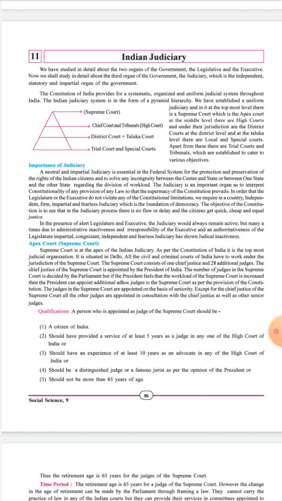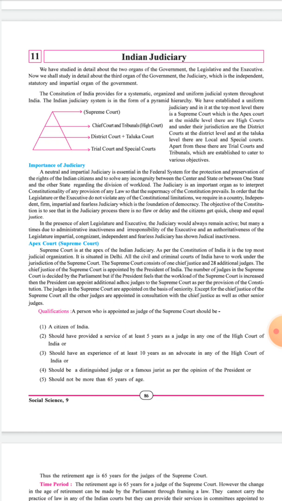Now let us see the qualifications. What qualifications should a judge of the Supreme Court have? First of all, he should be a citizen of India. Second, he should have served for at least 5 years as a judge in any High Court in India.